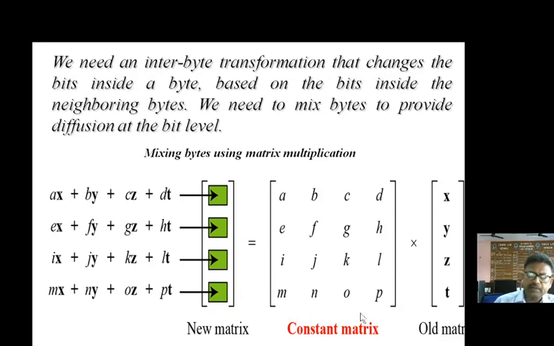Whenever this constant matrix is used by the sender, it must be known to the receiver also, because if we use a constant matrix for the multiplication at the encryption side, we must use the inverse of this constant matrix to multiply at the decryption side.